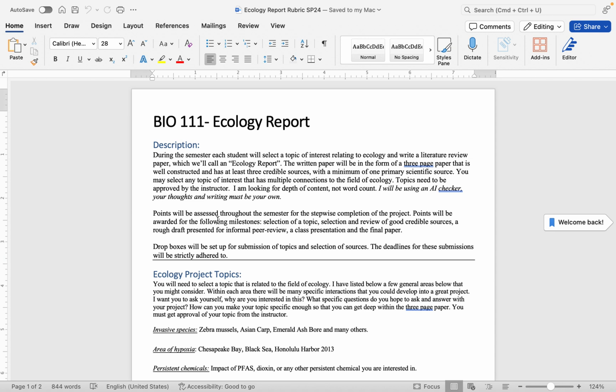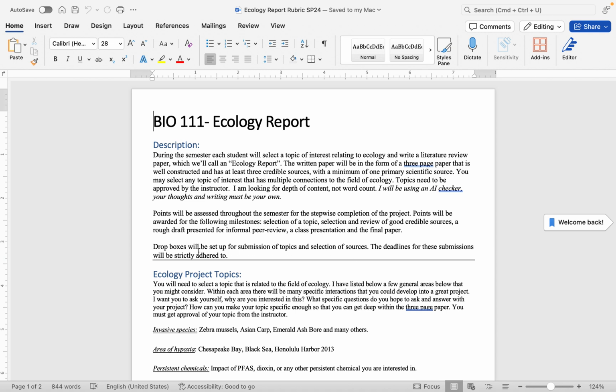Points will be assessed throughout the semester for stepwise completion of the project. Points will be awarded for the following milestones. So selecting a topic gets you points. Selection and review of good credible sources, a rough draft presented for informal review, and a class presentation of the final paper. So drop boxes will be set up for submission of topics and the selection of your sources and to turn in your final papers.